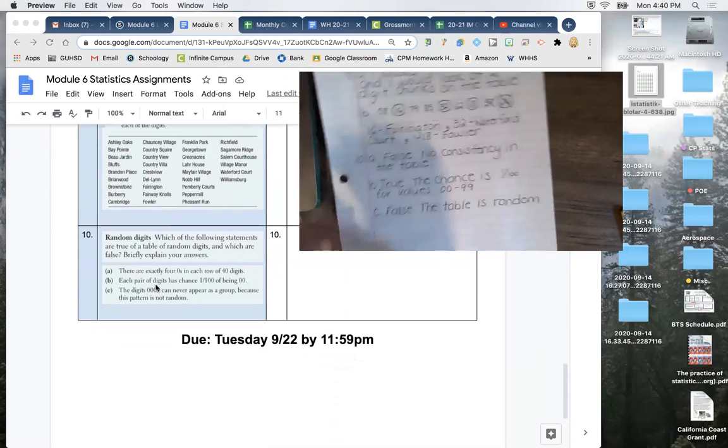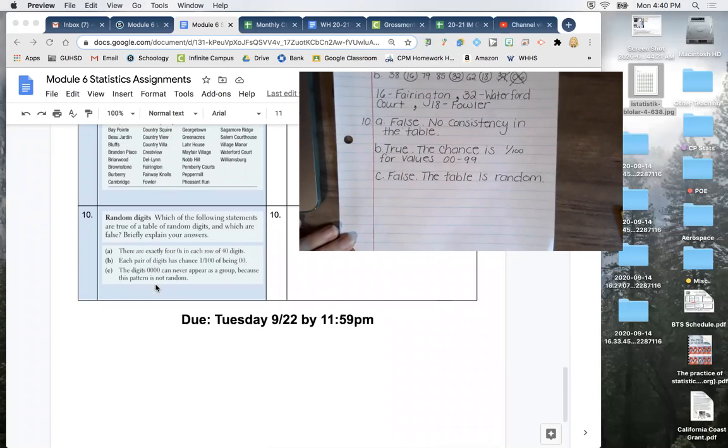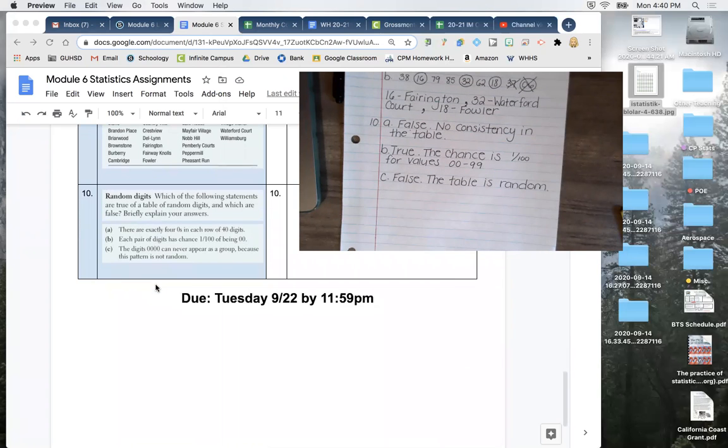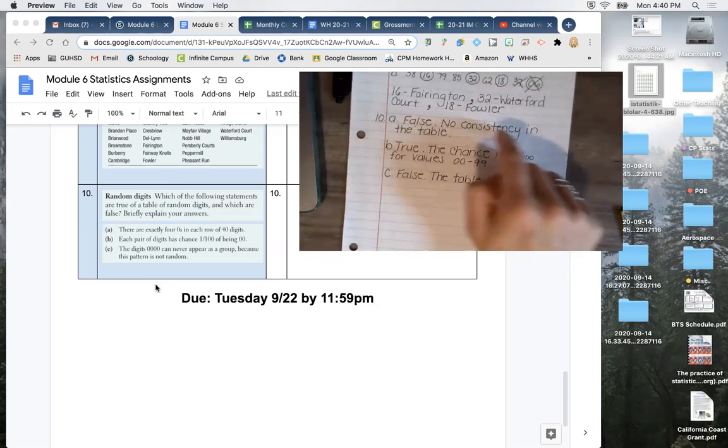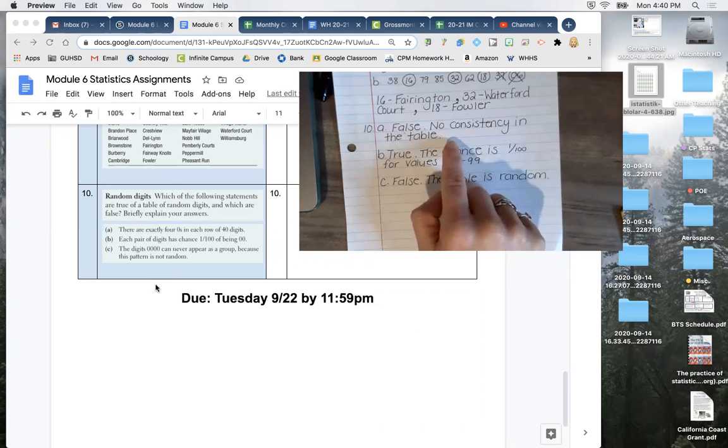Okay. Last one, number 10, the table of random digits. It's very important for you to understand that these are completely random. So it says here, which of the following statements are true of the table of random digits and which ones are false? Briefly explain your answers. There are exactly 4 zeros in each row. No, these are completely random. There's no consistency in this table, okay?